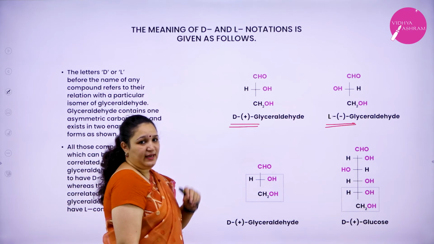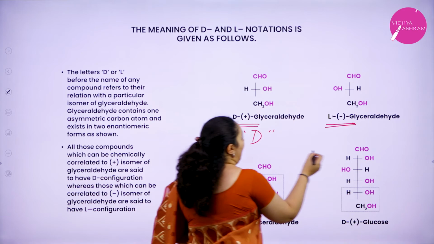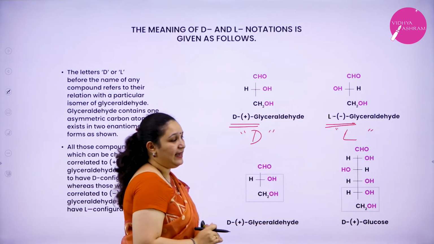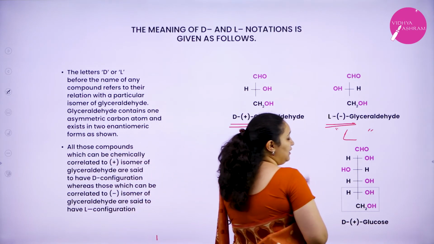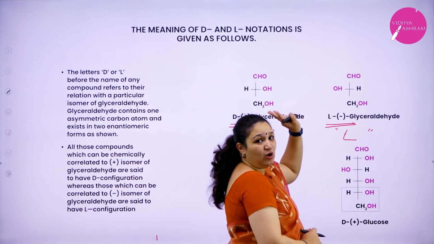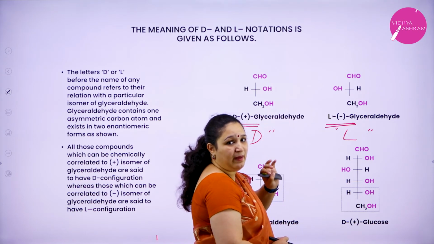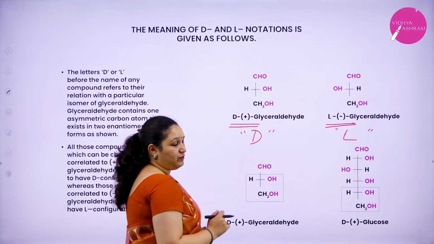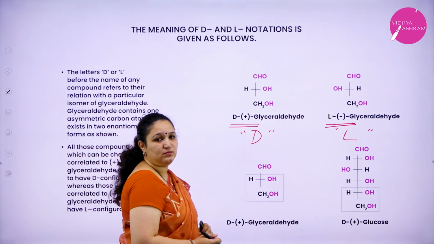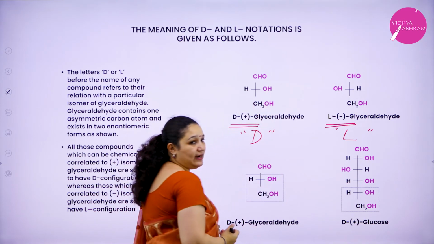Okay, now this glyceraldehyde is called the D form, and this is called the L form. The one which is levorotatory, we call the L form, where the OH group of the chiral carbon atom is written to the left. Please remember, that's how it is easy to remember, otherwise you can get confused. In D plus glyceraldehyde, which is dextrorotatory, the plus form, the chiral carbon atom you write towards your right side.